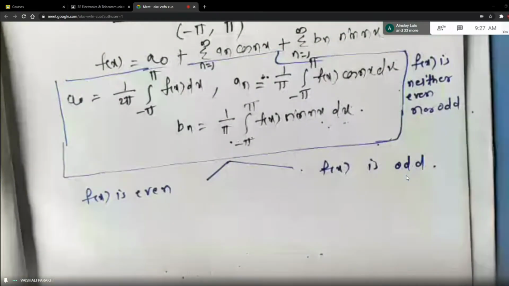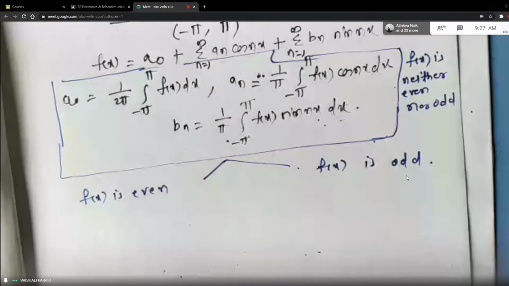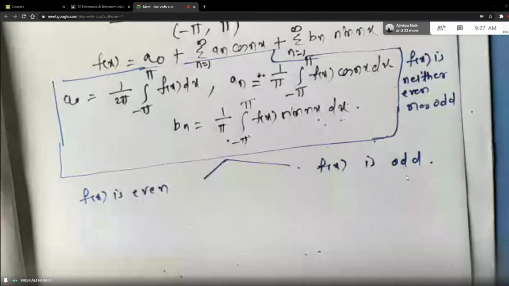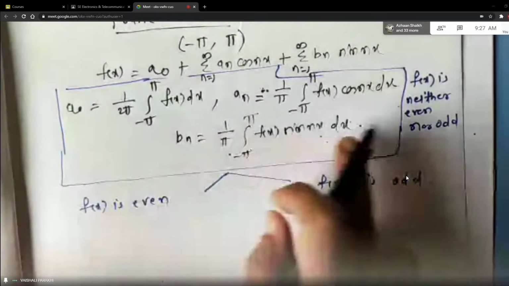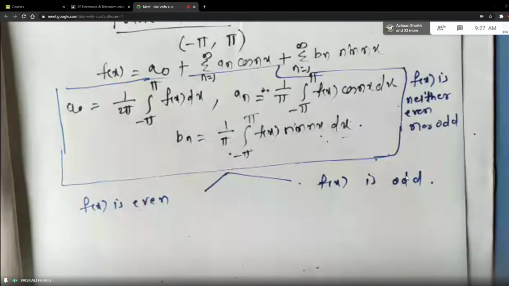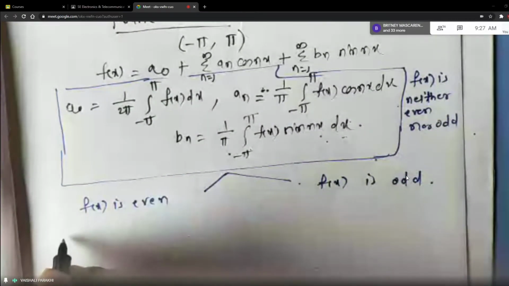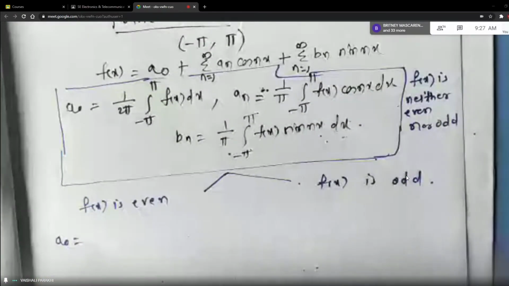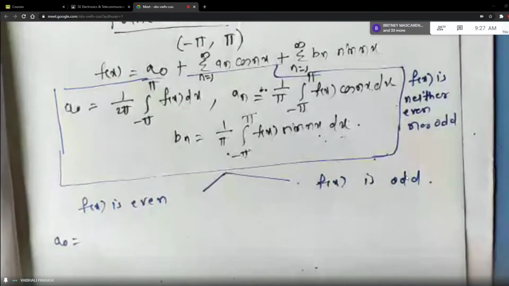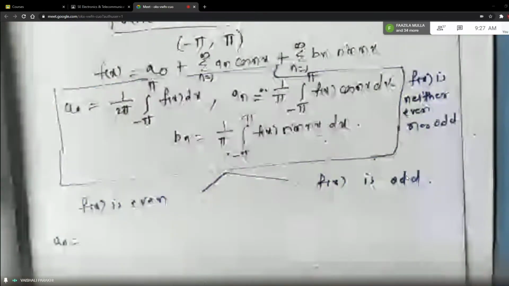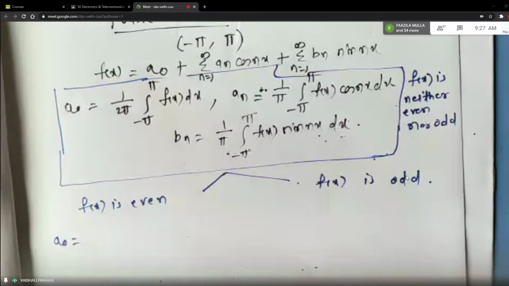Okay. Now see, students, what will happen with A0? Same formulas I'm going to refer to here because these are the general formulas for A0, An and Bn. So what will happen with A0 when f of x is even? Now see, students, the case of even and odd functions I have not considered in the previous interval 0 to 2 pi because it will not make any difference in the interval 0 to 2 pi.